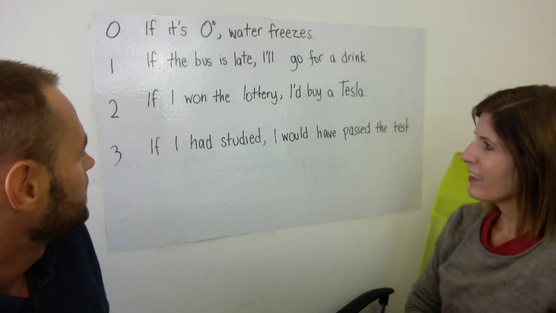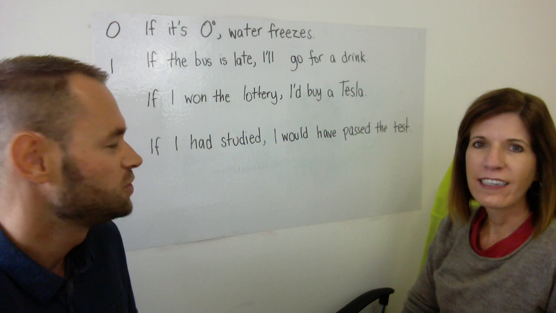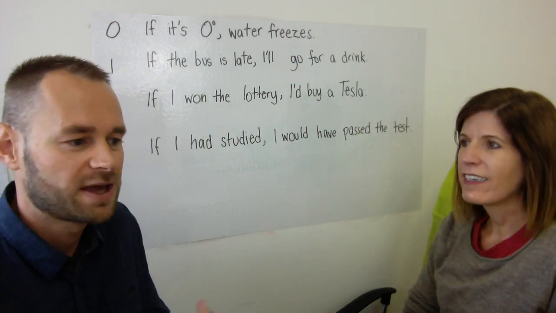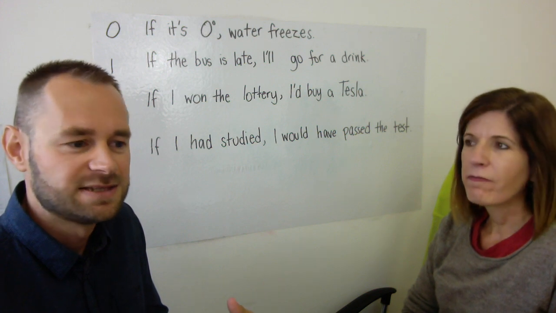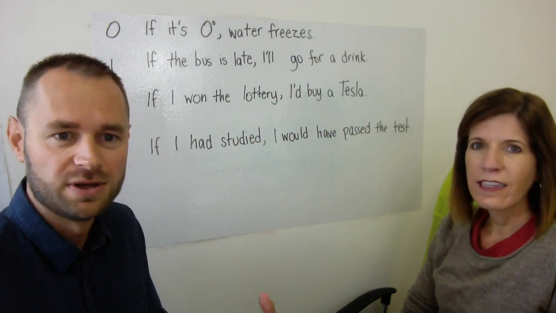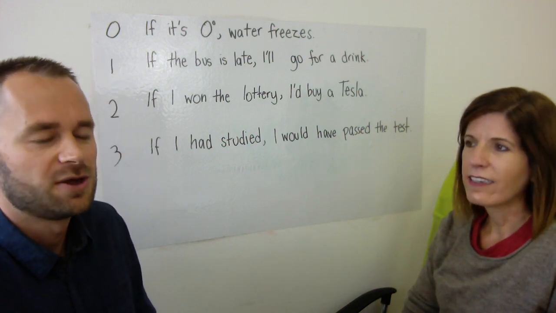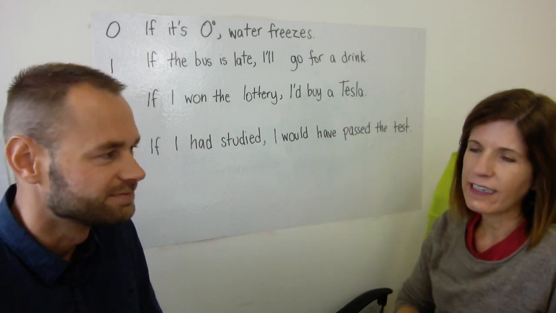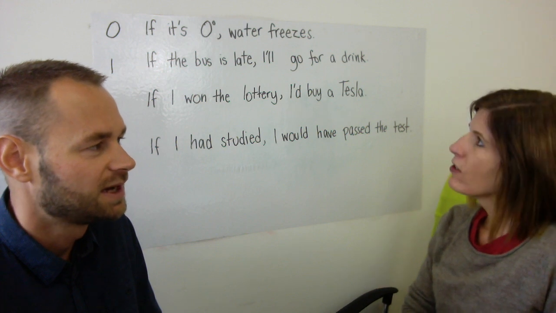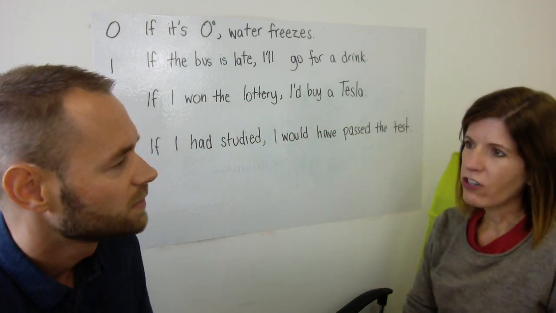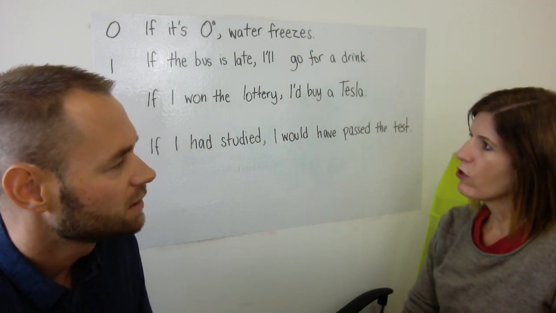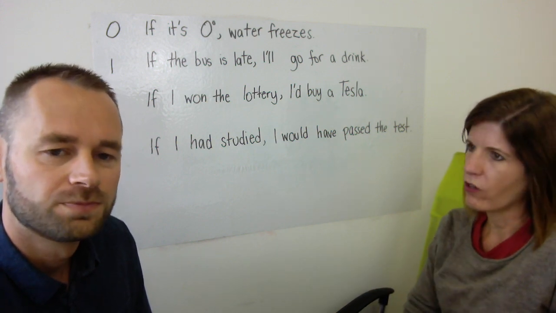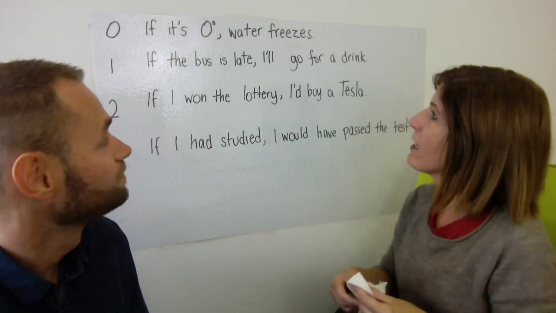Okay, and the third one is normally a regret. So, if I had studied, I would have passed the test. So we might look back at things we did in life and talk about what would have happened if we had done it. Quite often. Right. So we didn't study and we didn't pass the test with that one. That's it. So we should look at the zero conditional now in a little bit more detail, and we'll have separate videos for conditionals 1, 2, and 3 so that they're a little bit shorter. Absolutely.